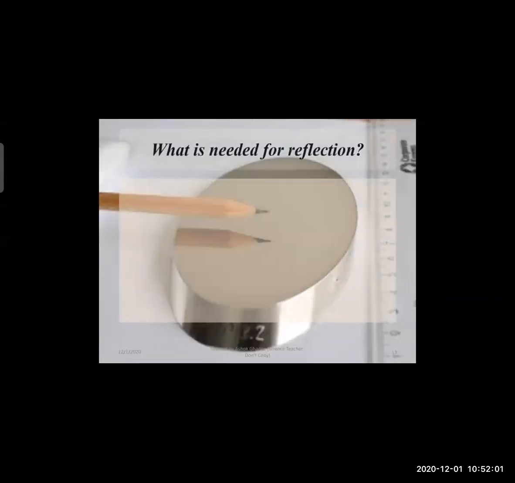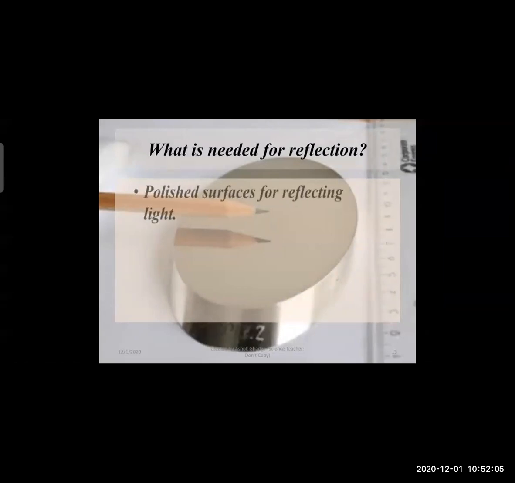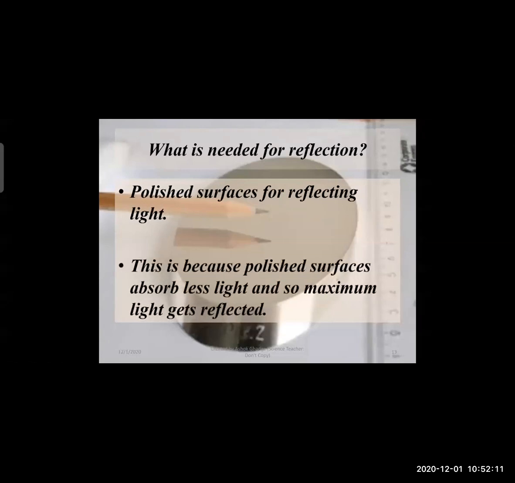Now what is needed for reflection? First is a polished surface for reflecting the light, and this is because the polished surface will absorb less light and it will get maximum reflection.